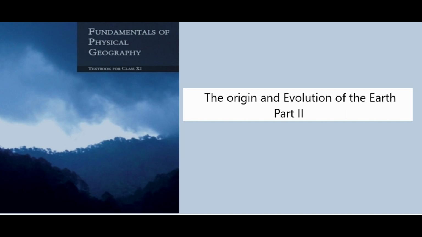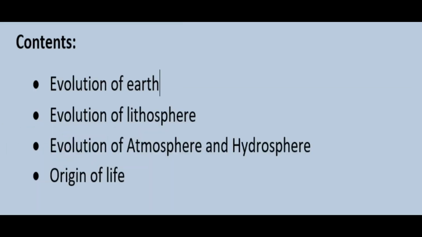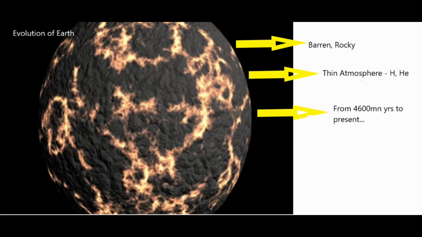Today we will be discussing chapter 2 of Fundamentals of Physical Geography, class 11th NCERT, part 2. As we have already discussed part 1, in this video we'll be taking into consideration the evolution of the earth, evolution of the lithosphere, evolution of the atmosphere and hydrosphere, and finally the origin of life. So let us begin with the evolution of earth.